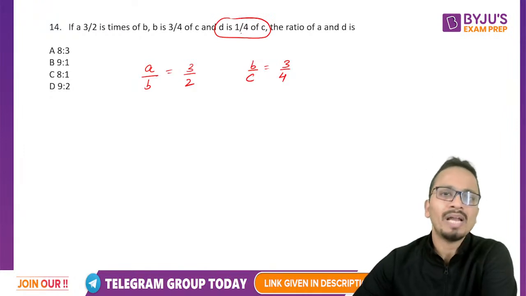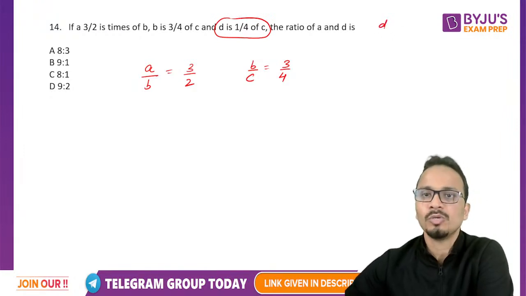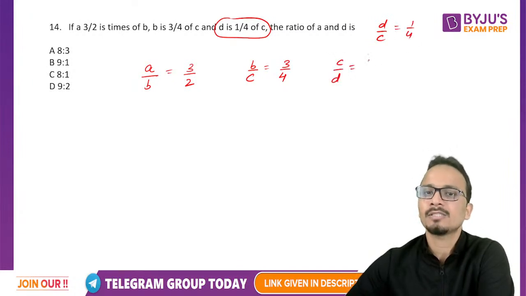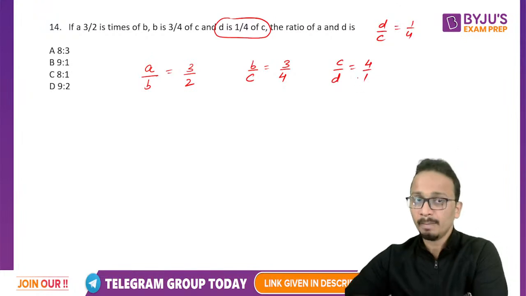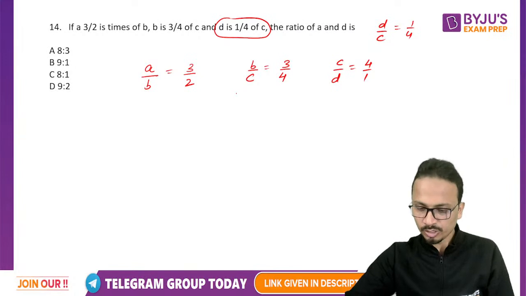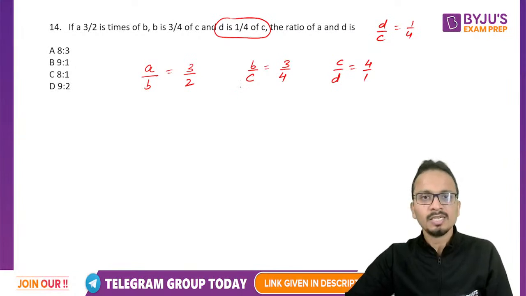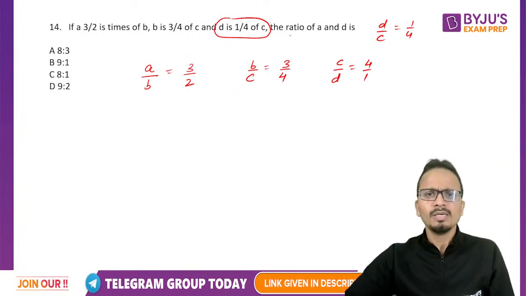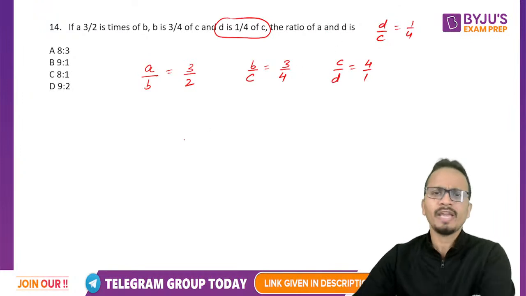Lastly, be careful with this. D is 1 by 4 of C. So D upon C will be 1 upon 4. So I'll write C upon D as 4 upon 1. Be careful with this step. Okay, so we are given these three ratios, right? Now, we have to find out the ratio of A and D.